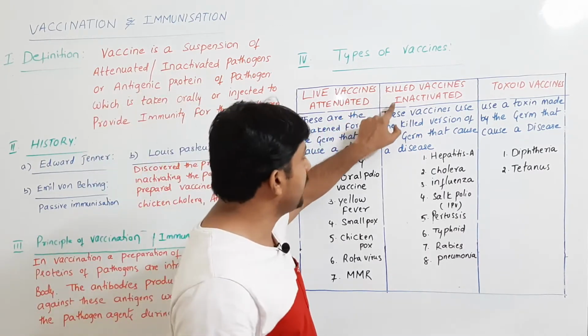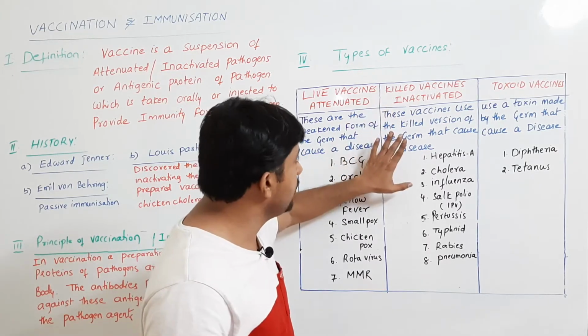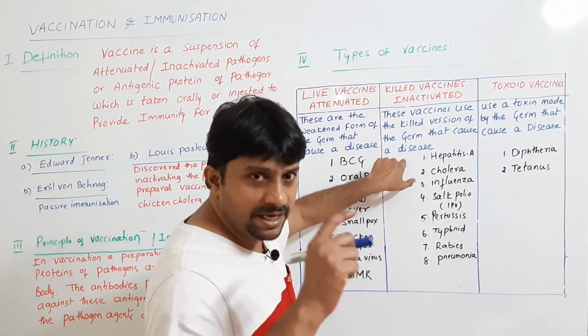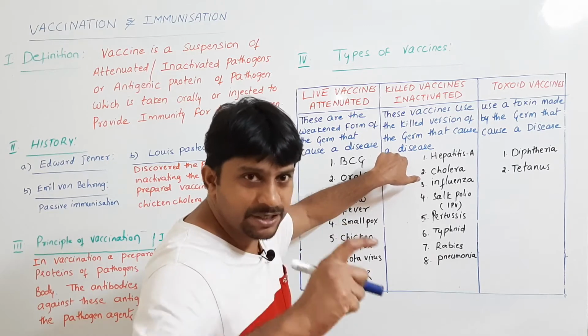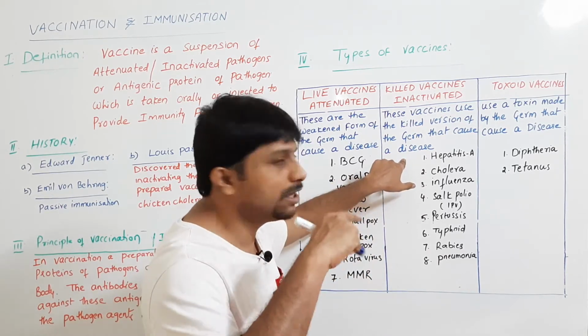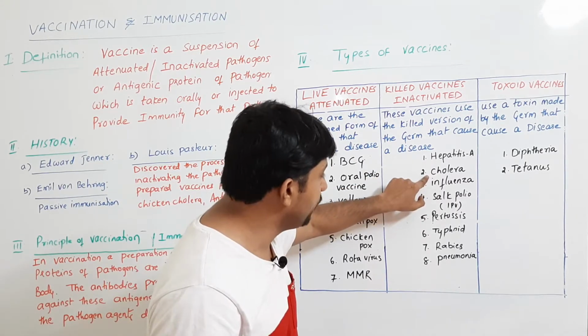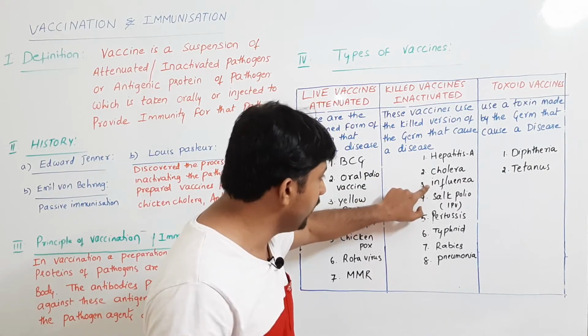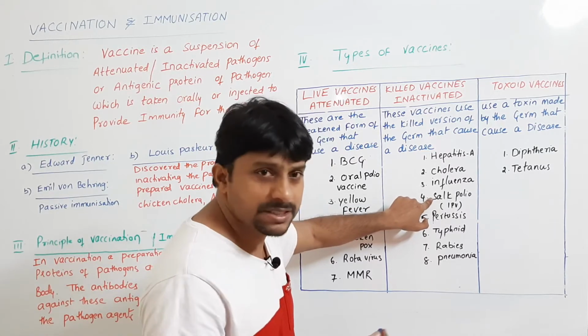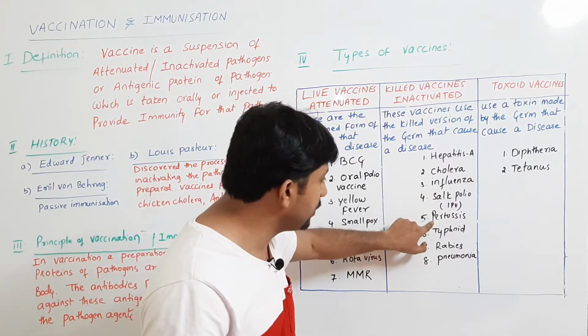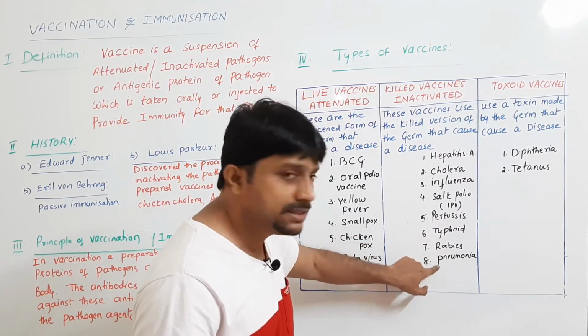Next, killed vaccines are inactivated, where the germ is killed. The killed version of the germ is introduced into our body, right? Those include your hepatitis A, the vaccine for chicken cholera, influenza, Salk polio, which is nothing but injectable polio, pertussis, typhoid, rabies, pneumonia.